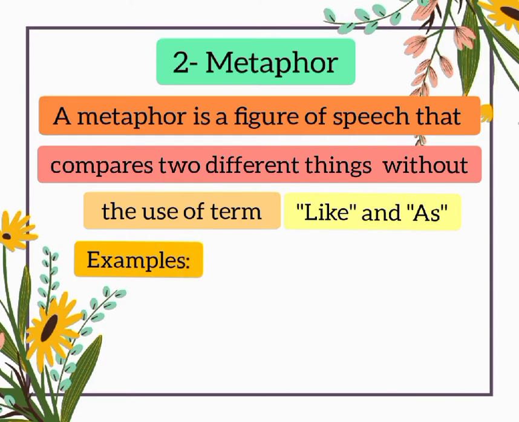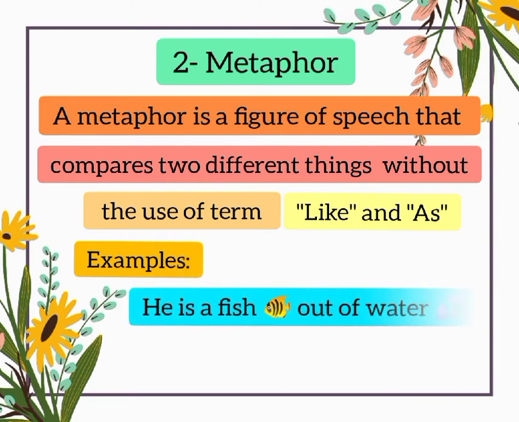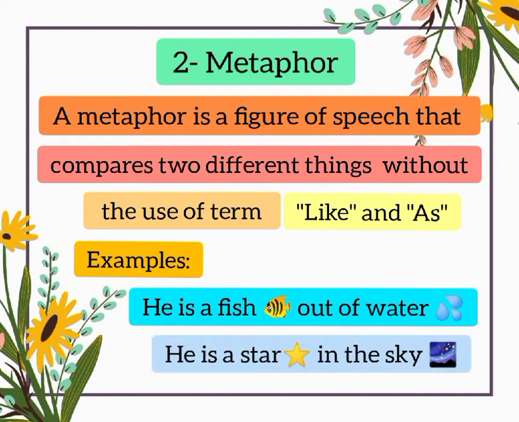Number one is, he is a fish out of water. Here we compare him to a fish but without using the words like and as. The second example is, he is a star in the sky. Here we also use metaphor because we compare one thing to another but we do not use the words like and as. We directly compare one thing to another thing.